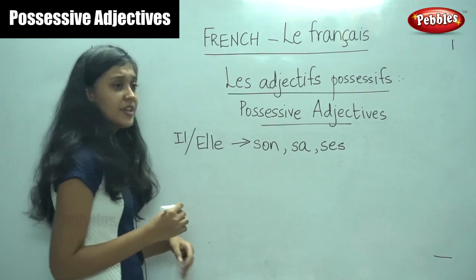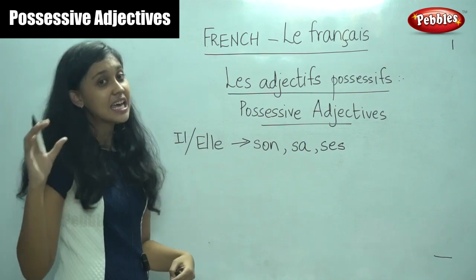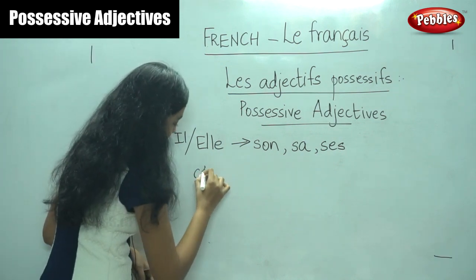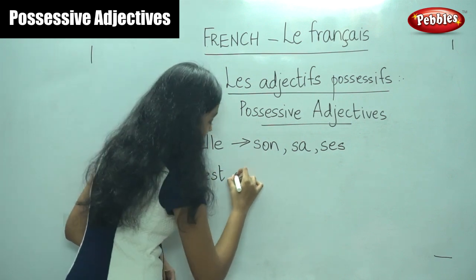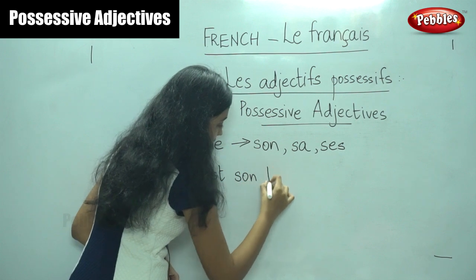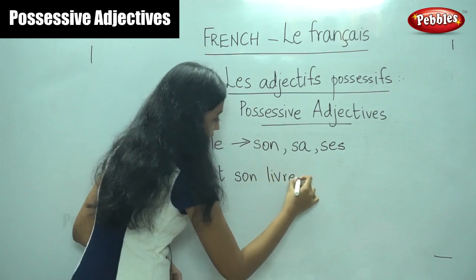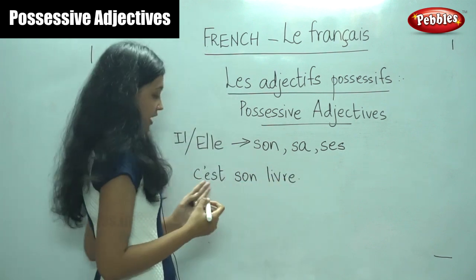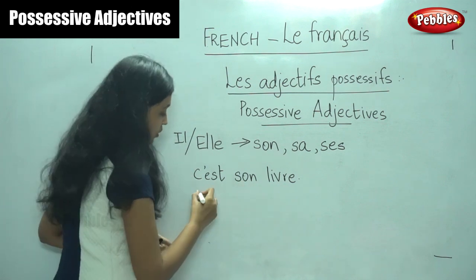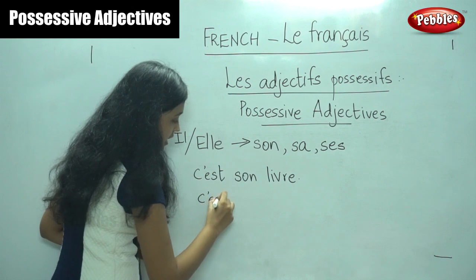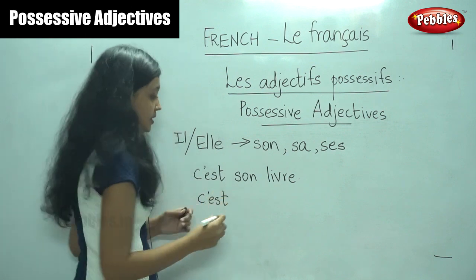For example, how would you say this is his book? C'est son livre. It is his book. How would you say this is his table?